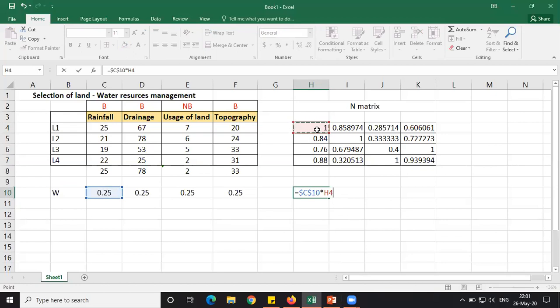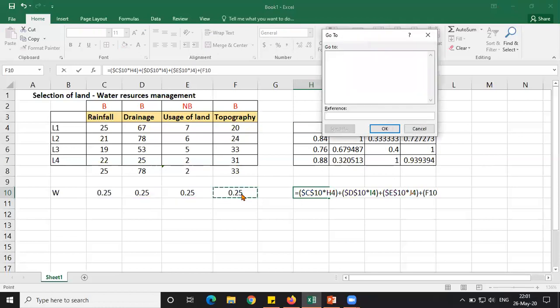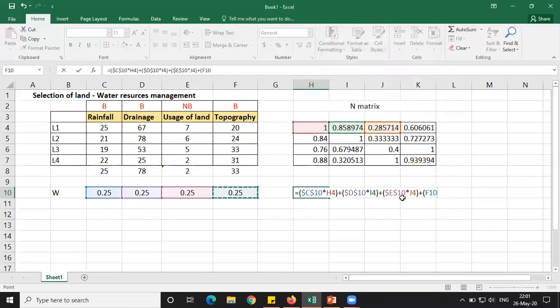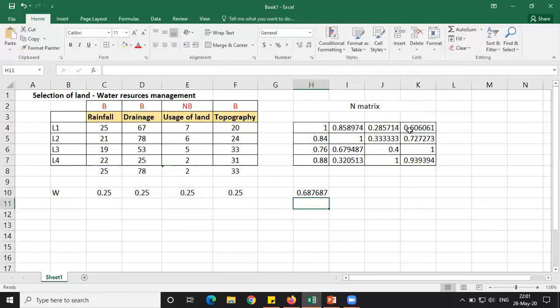Next, plus, because I have to take the summation. So I am considering the summation: plus this F4 multiplied by this, plus this F4 multiplied by this, plus this, sorry, it went to F5, it should be F4, multiplied by this, close the bracket, enter.